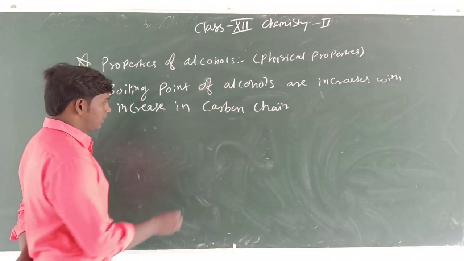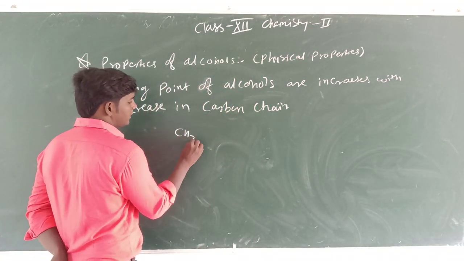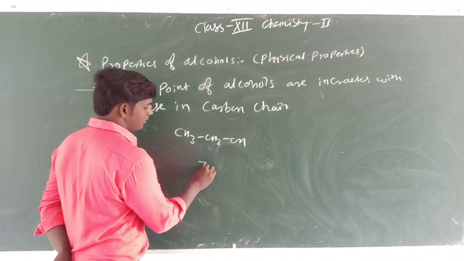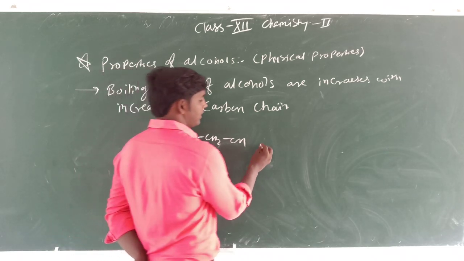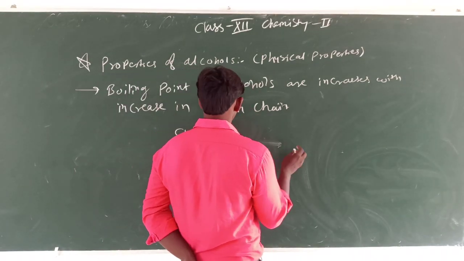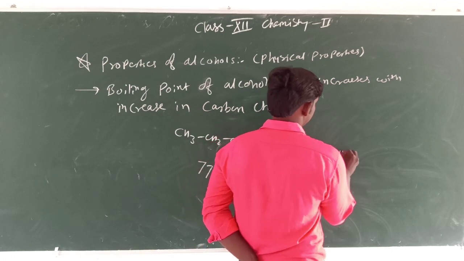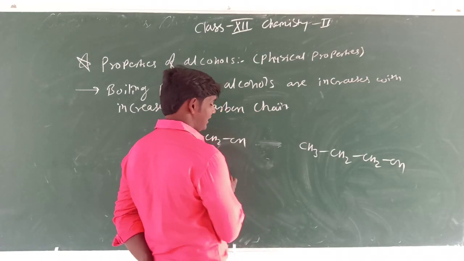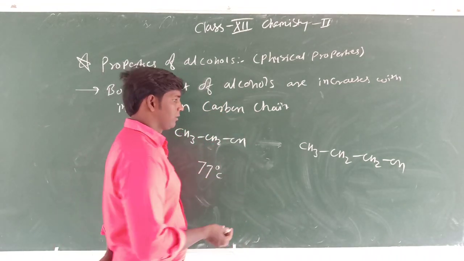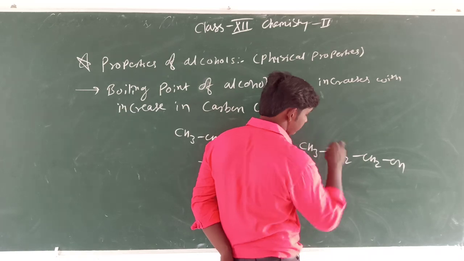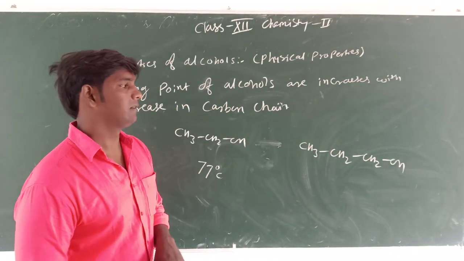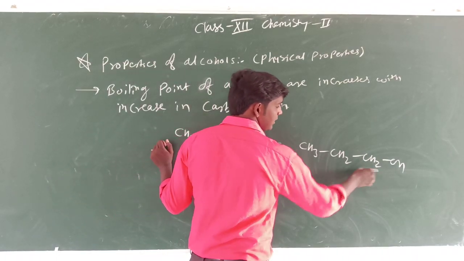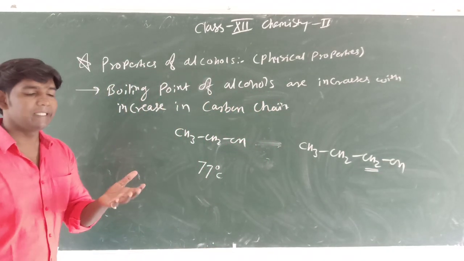Okay, so if we take the example of ethanol, it has a boiling point of 77 degree centigrade, but if we take the example of CH3CH2CH2OH, it has a boiling point little more than that. So it is approximately above 77, because you see here the carbon chain is increasing. So boiling point is increasing.